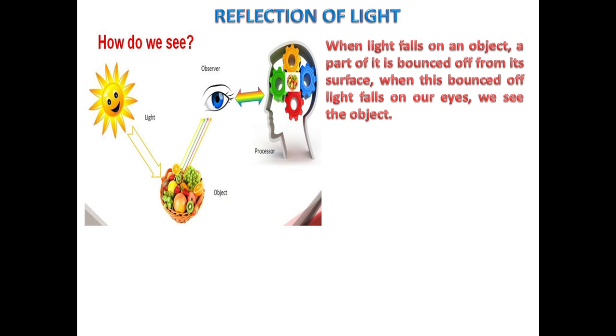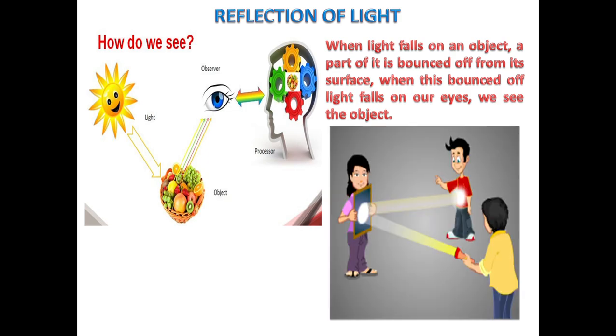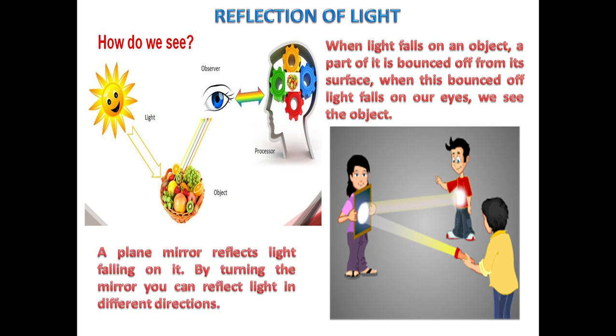Similarly, instead of fruit basket, if an object is shiny, like a plane mirror, this plane mirror reflects light falling on it. By turning the mirror, you can reflect light in different directions. As here, you can see light is reflected on red t-shirt boy.